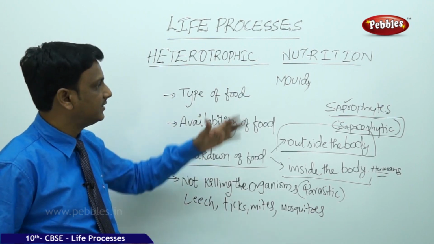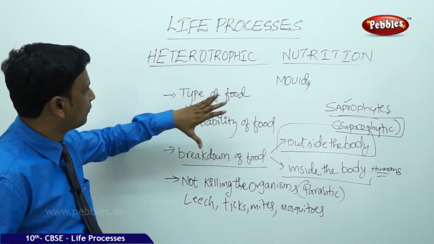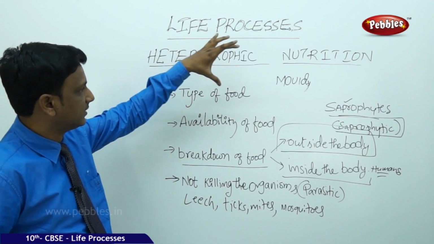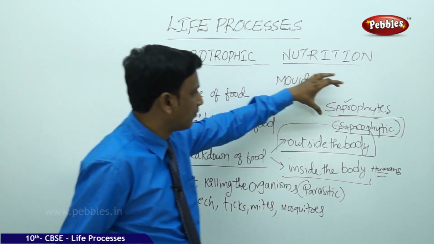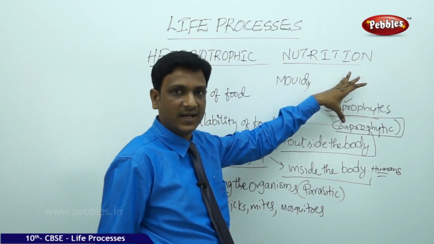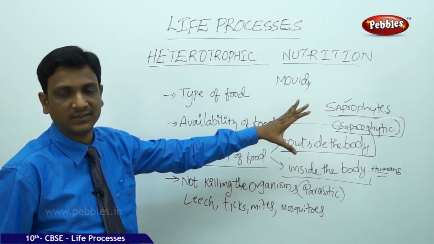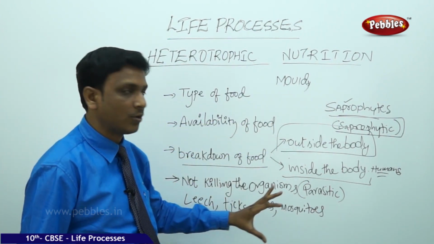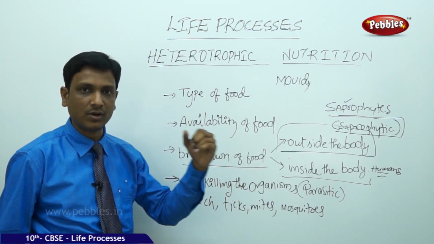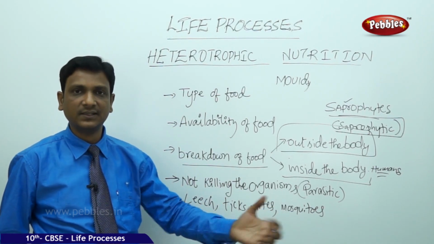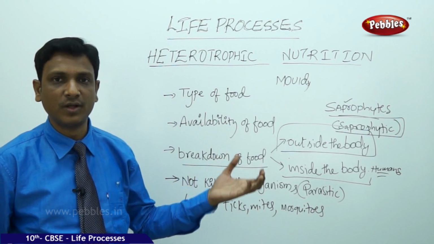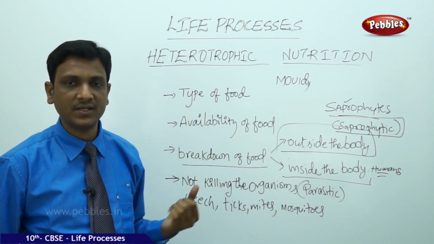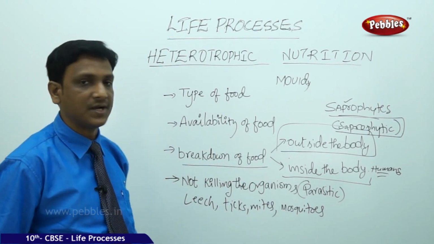So we see these different kinds of modes of nutrition under heterotrophic nutrition. That is the saprophytic mode of nutrition, where the organisms are dependent on decaying matter, and the parasitic mode of nutrition, where the organisms do not kill the other organism but feed on them. They just live on them and get the materials from them. So this is about heterotrophic nutrition.